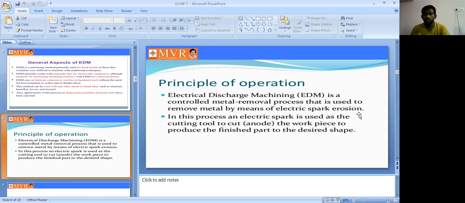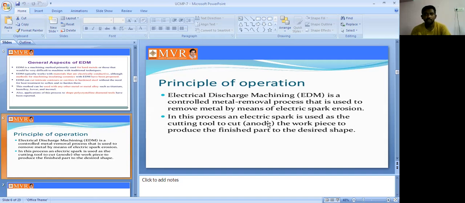The tool produces a spark on the workpiece, and automatically, based on the spark, the metal is removed. That is what we call EDM. In this process, the electric spark is used as the cutting tool to cut the anode. The spark is nothing but the cutting tool, and based on the spark, we remove the metal from the workpiece.